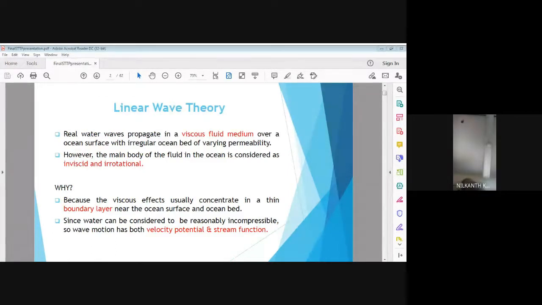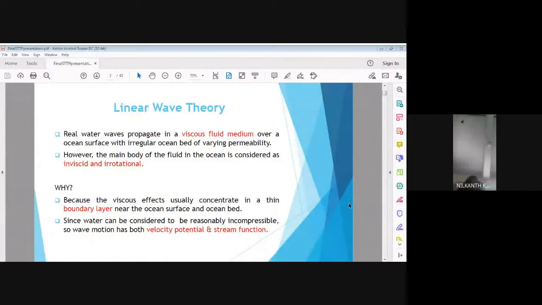So we are starting with linear wave theory. So our entire presentation is outlined like this, that first of all we are going to study about linear wave theory.